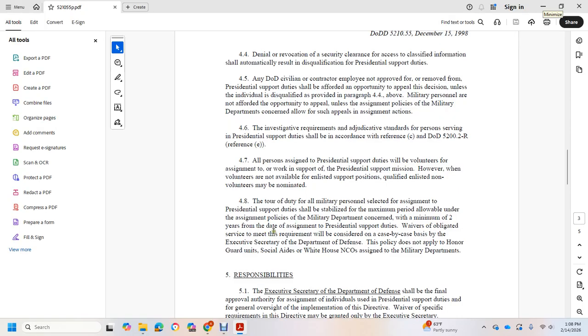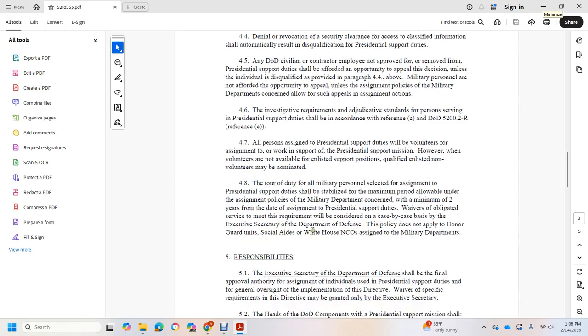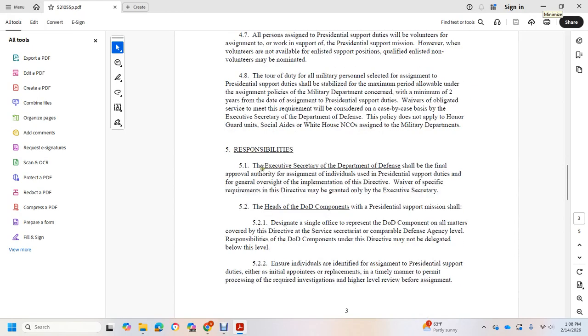Waivers of the obligation to serve to meet the requirements shall be considered on a case-by-case basis by the Executive Secretary of the Department of Defense. This policy does not apply to the Honor Guard, Union Social Aides, White House, and NCOs, whose assignment is the military department's responsibility. The Executive Secretary of Defense shall have final approval authority over the assignment of individuals to presidential support duties, for government oversight of the implementation of this directive.